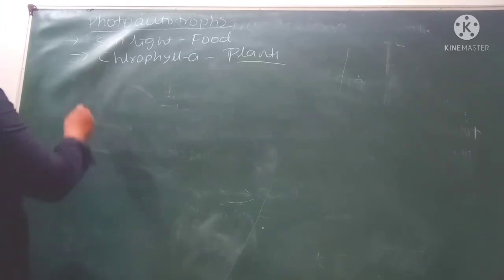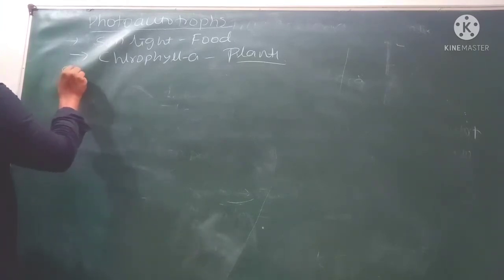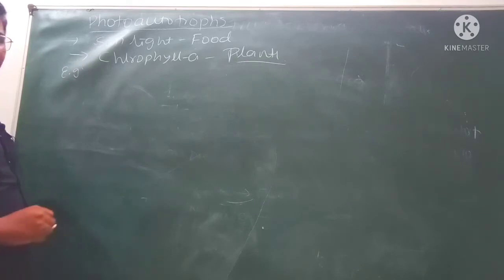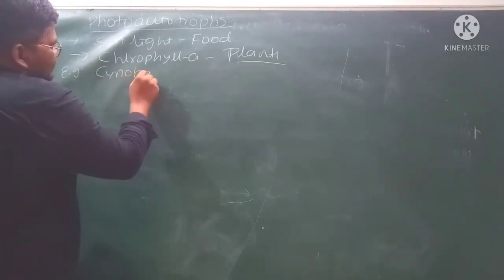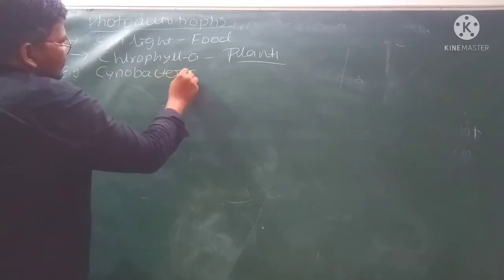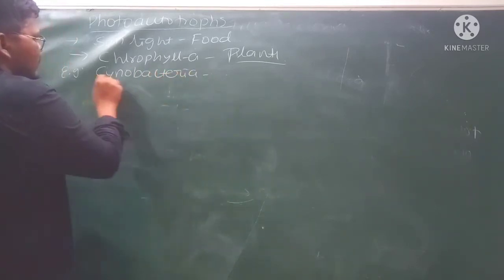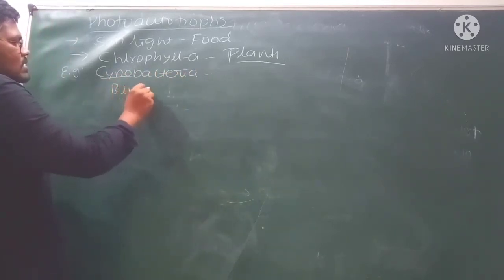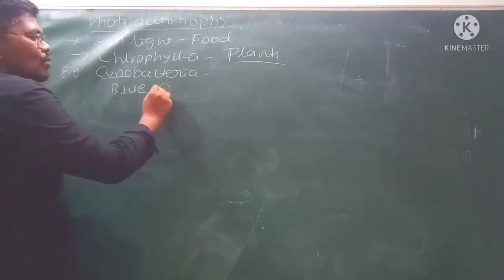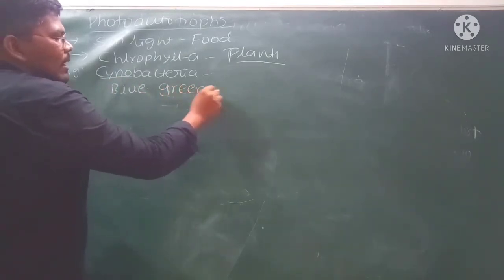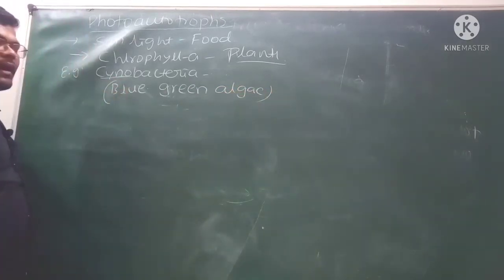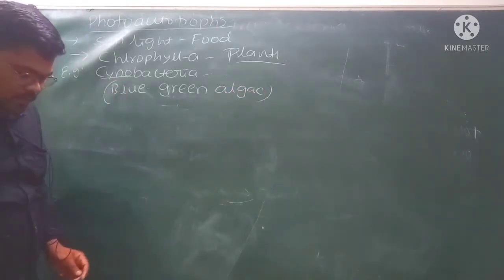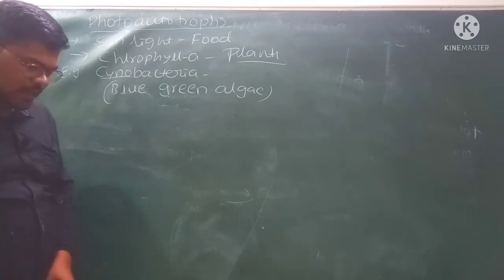If you observe the examples for the photoautotrophs, the main example is cyanobacteria. Cyan means blue. This cyanobacteria is also called blue green algae. Another name of cyanobacteria is blue green algae.